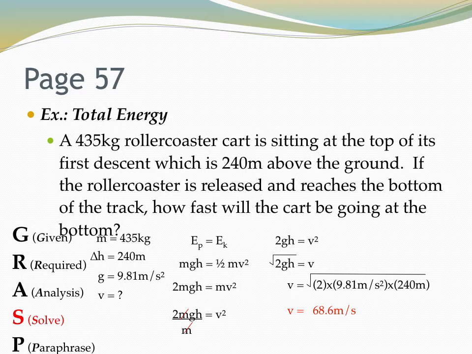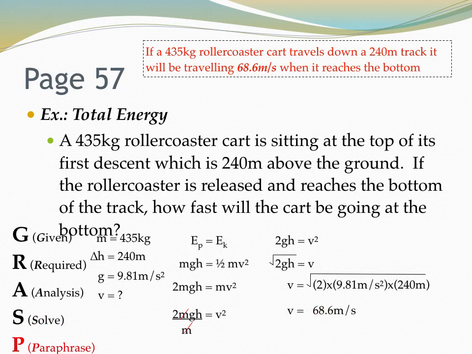Way to go, team. Last thing we're going to do: we just found out the velocity at the bottom was 68.6 meters per second. Wow, what a fun roller coaster that would be. We're going to paraphrase it to make sure everyone knows what we're talking about: if a 435 kilogram roller coaster travels down a 240 meter track, it'll be traveling at 68.6 meters per second when it reaches the bottom. Take a minute, make sure you have this all written down. I know we just flew through that.